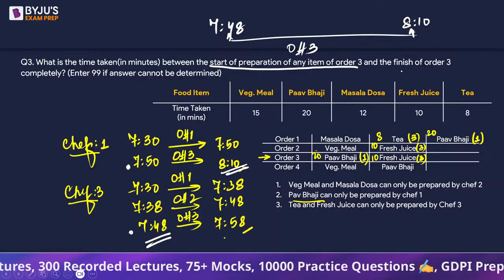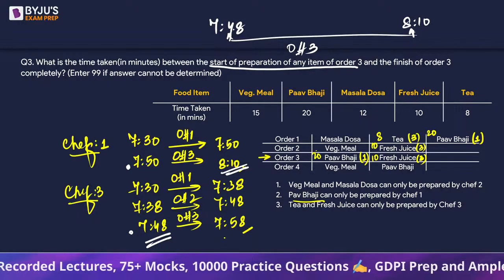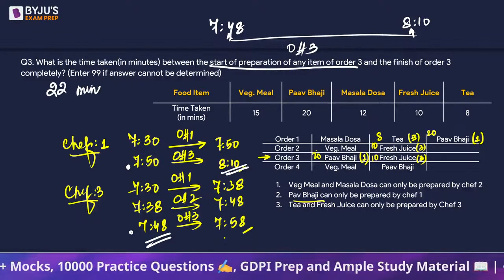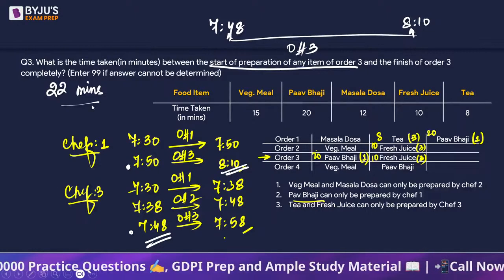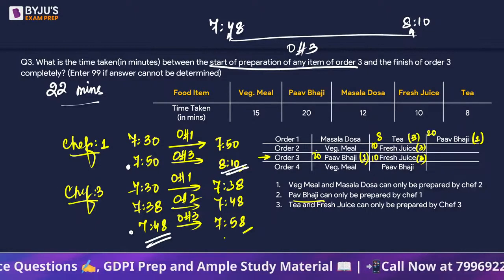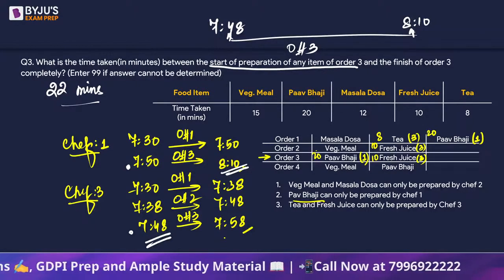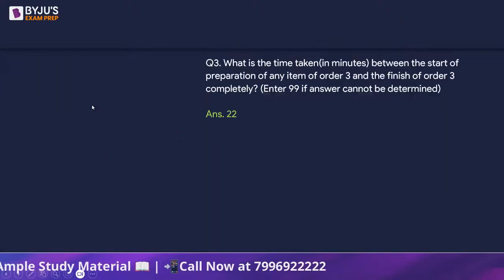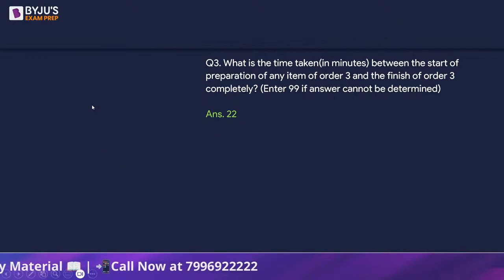So how much time did it take? So 7:48 to 8 o'clock, that's 12 minutes, plus 10 minutes. So can we say 22 minutes was taken by the chefs to start order number 3 and complete it? Since it was a theta question, we had to type in 22.